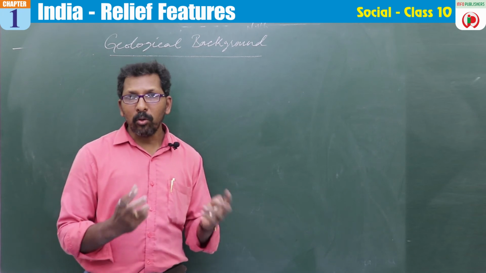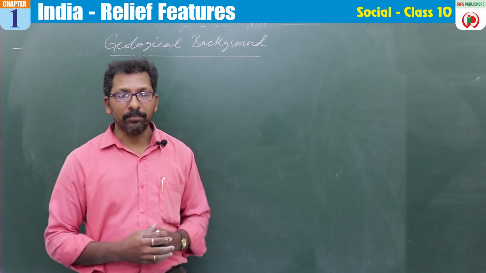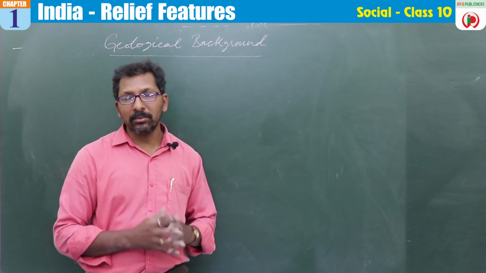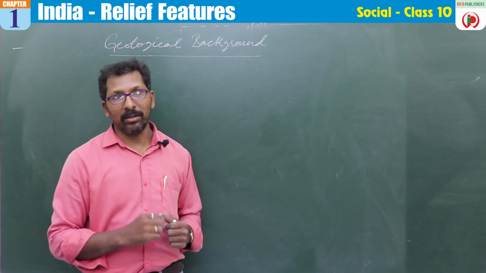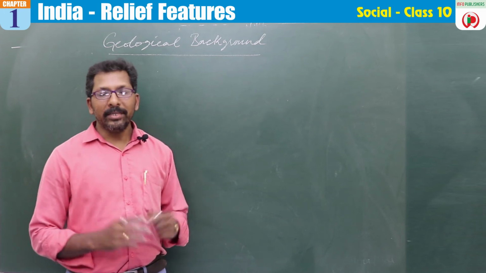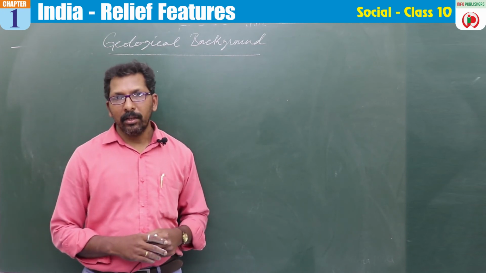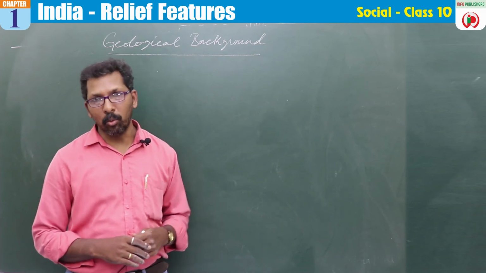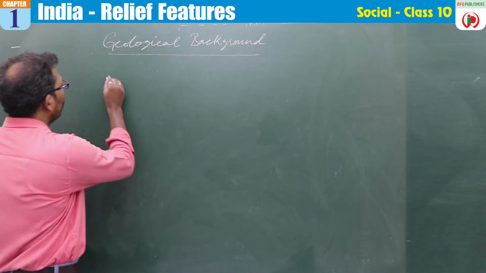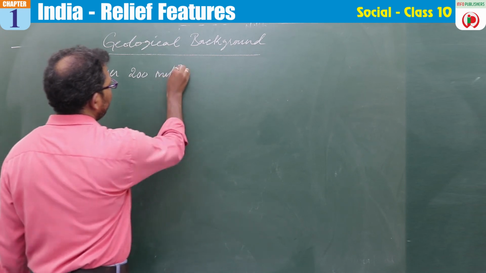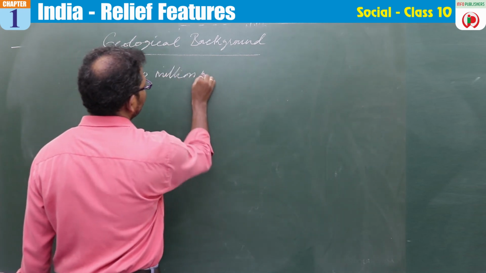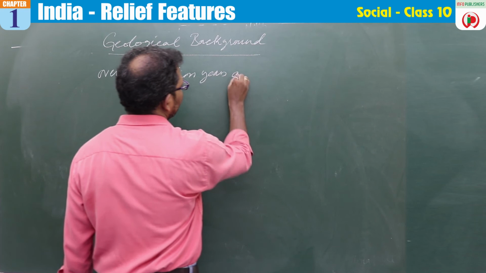So where was the Indian Peninsula? The Indian Peninsula was a part of Gondwana, around 200 million years ago.